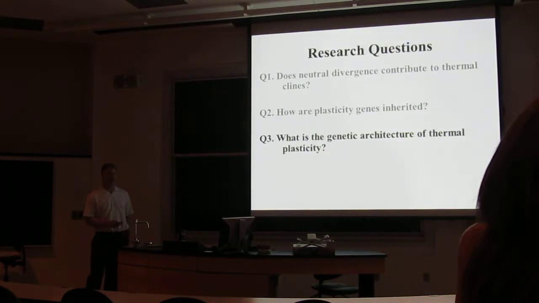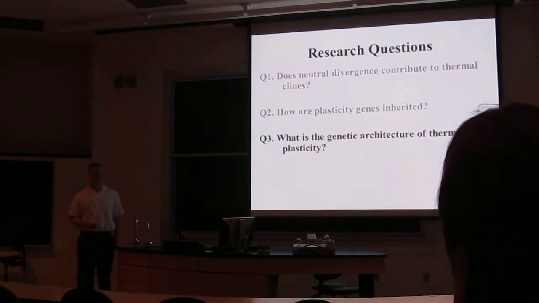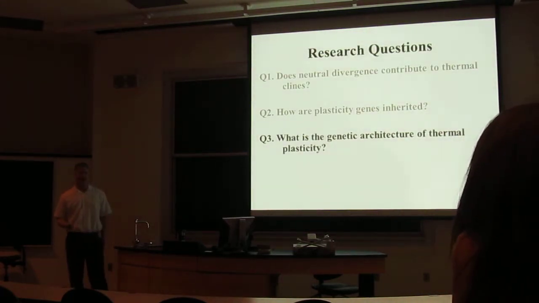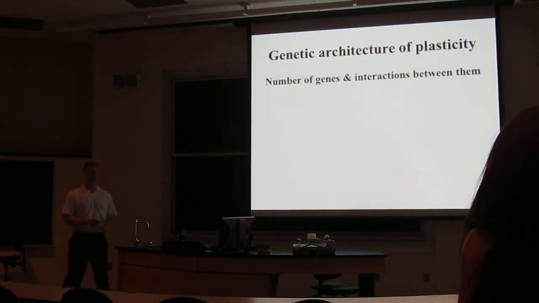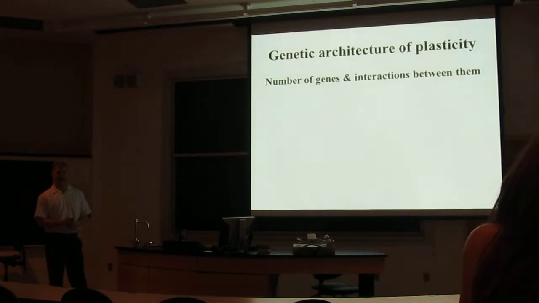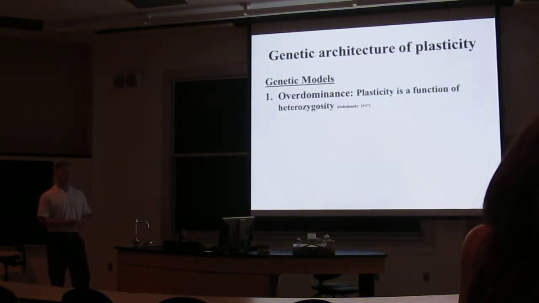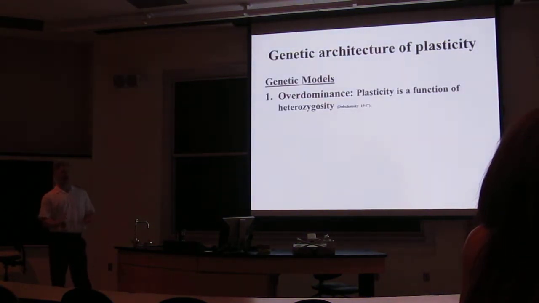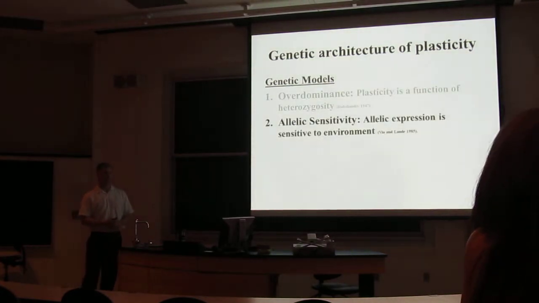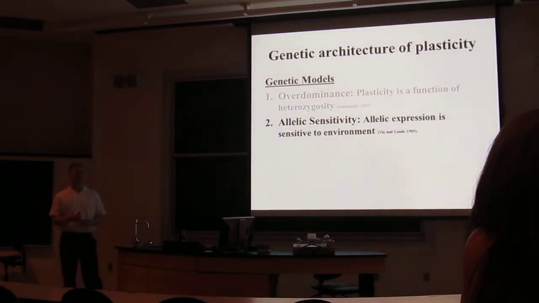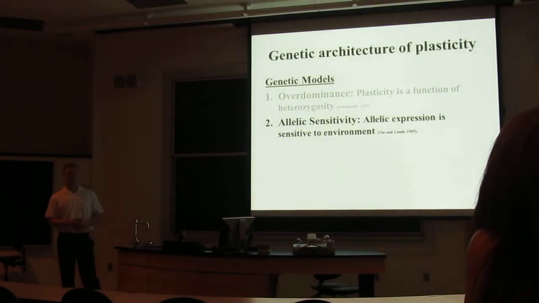My third question is, what is the genetic architecture of thermal plasticity? And by genetic architecture, I'm talking specifically about the number of genes and the interactions between those genes. There have been 3 genetic models proposed to explain thermal plasticity. The first is the overdominance model, in which plasticity is a function of heterozygosity. The second is the allelic sensitivity model, in which allelic expression is sensitive to the environment.